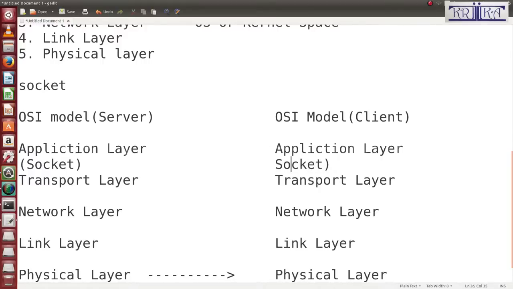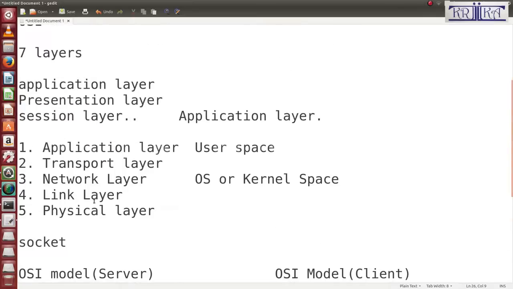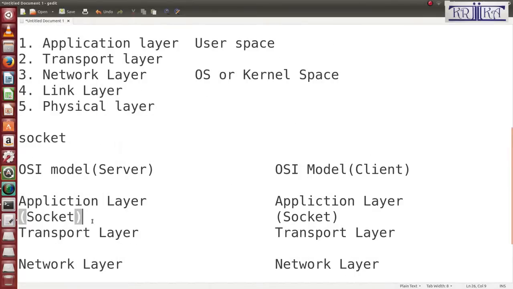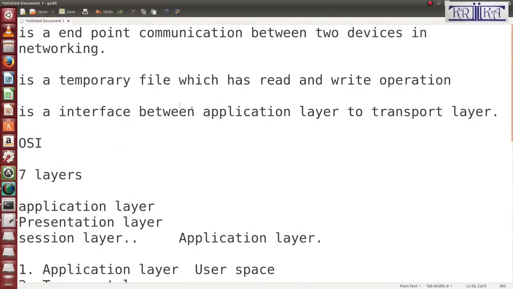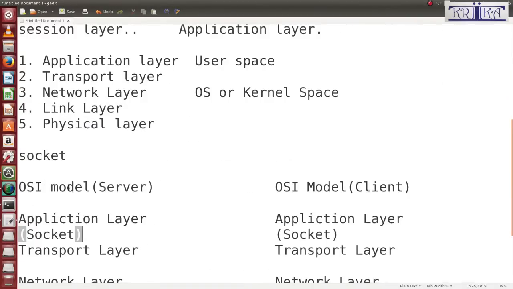That means any data arriving from the transport layer will first be written into the socket. Then the application layer will read the data from the socket. That means between application and transport, the socket is used as an interface or as a file. So socket is also called a temporary file, and socket is also an endpoint of communication. That means socket is always associated with an IP address. That is called an end device.